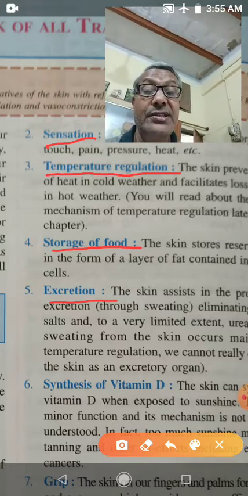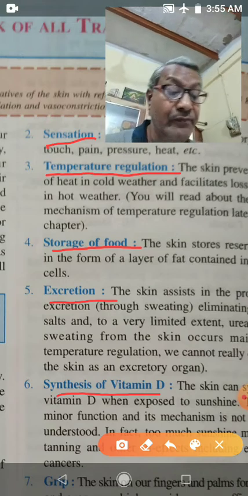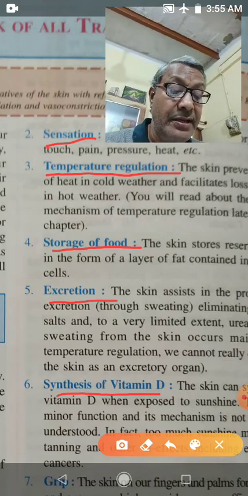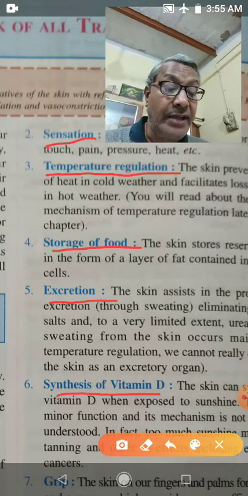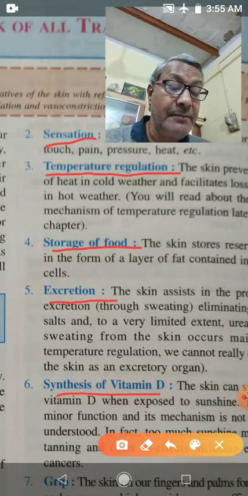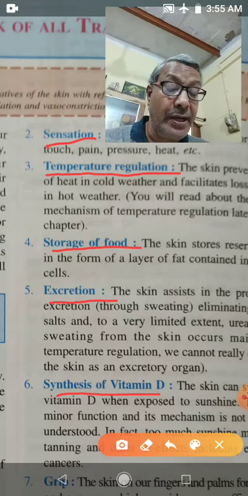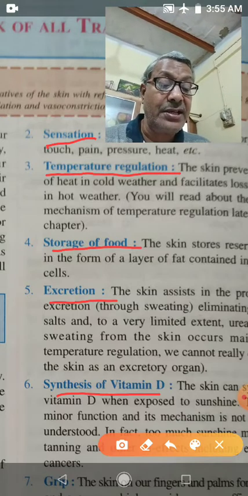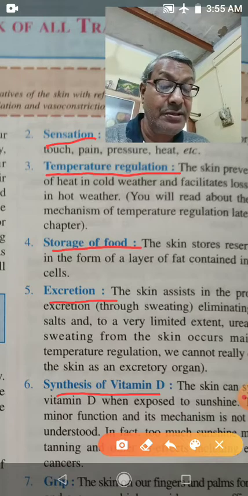Next is synthesis of vitamin D. Vitamin D is very essential in our body. Vitamin D we are not getting in some other way in our body. So vitamin D is synthesized by the skin when skin is exposed to sunlight.